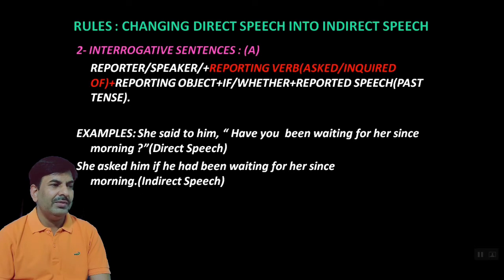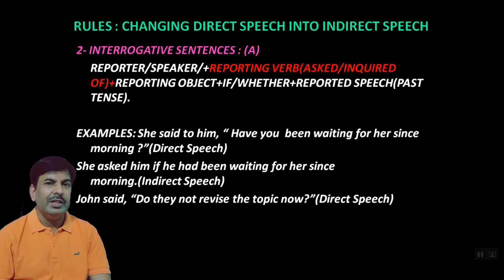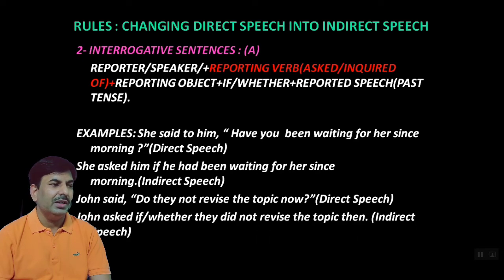She asked him if he had been waiting for her since morning. So this is the example of indirect speech. Another example of the same kind of rule is given over here. John said, "Do they not revise the topic now?" This is the direct speech. Indirect speech is: John asked if or whether they did not revise the topic then. This is an indirect speech. So the tense here, the simple present tense, has been changed into simple past tense.